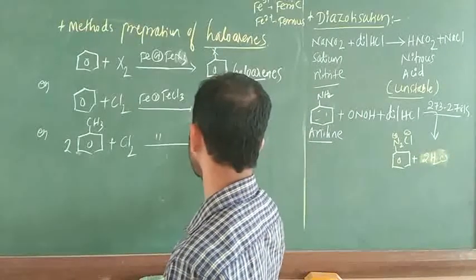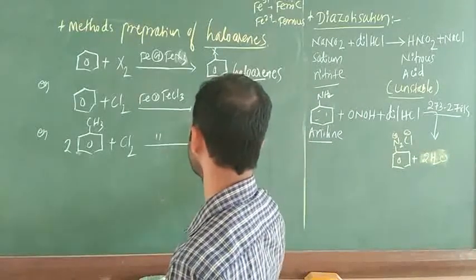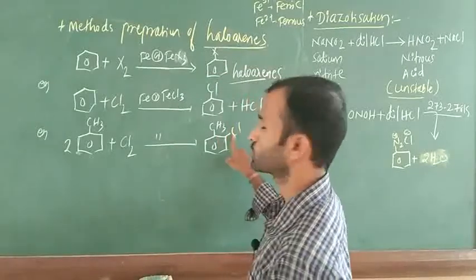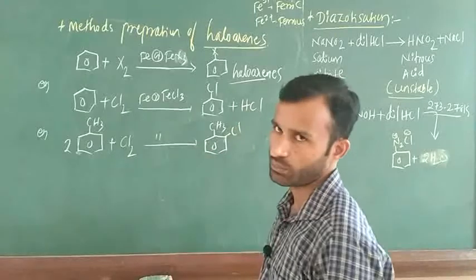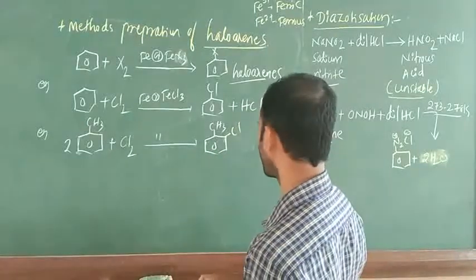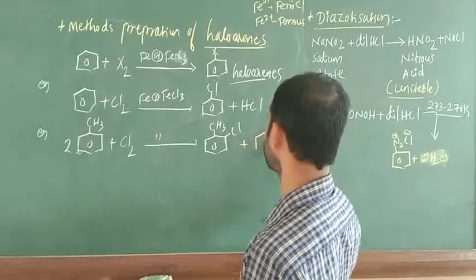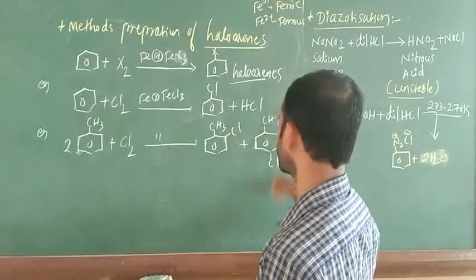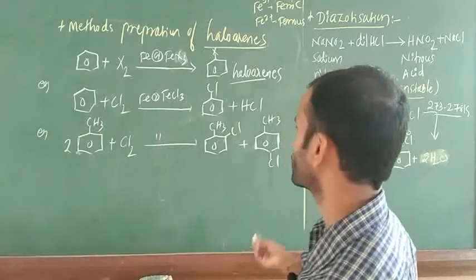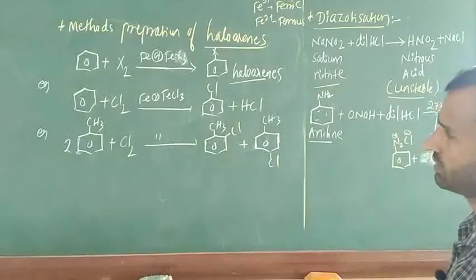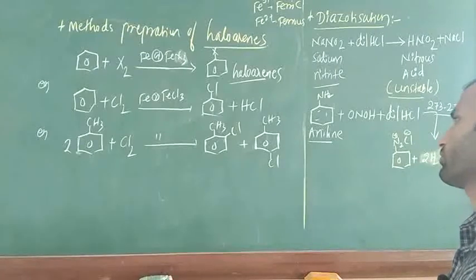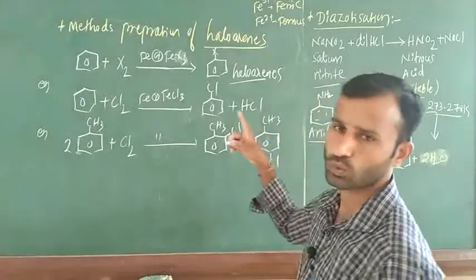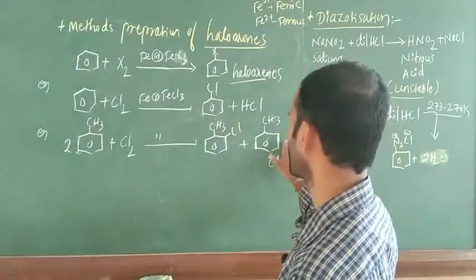There is a formation of product. The product is CH3 with Cl, orthochlorotoluene is the IUPAC name. Orthochlorotoluene plus one more product is possible. This is CH3 with Cl, plus release of 2 moles of HCl. Next one is parachlorotoluene. These two are products. Don't worry about unwanted product.